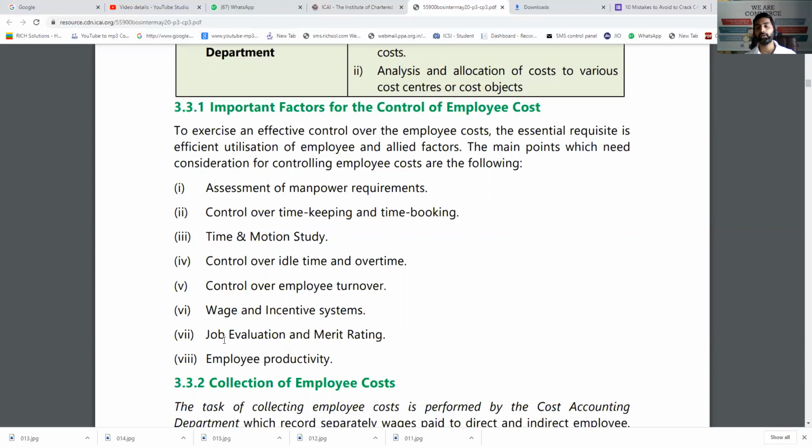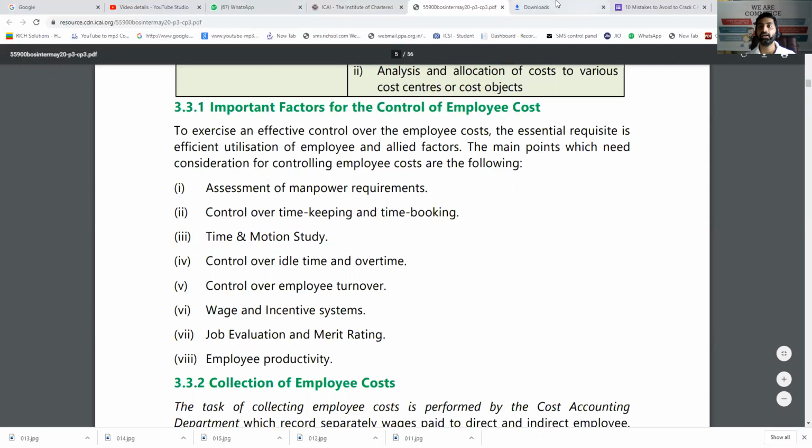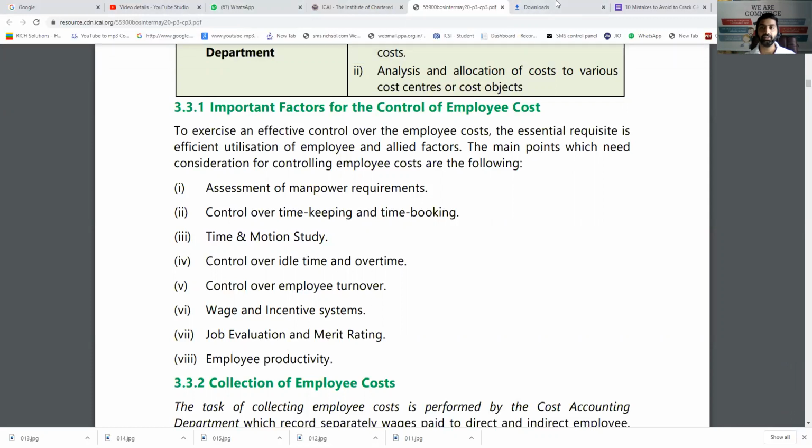Analysis of a particular employee in that job is merit rating. And finally, employee productivity: you should check what efficiency the employee is working at, and how much efficiency was expected. If you check everything, you can keep proper control on employee cost. So these are a total of 8 items which play an important role in controlling the employee cost. That was the short note.